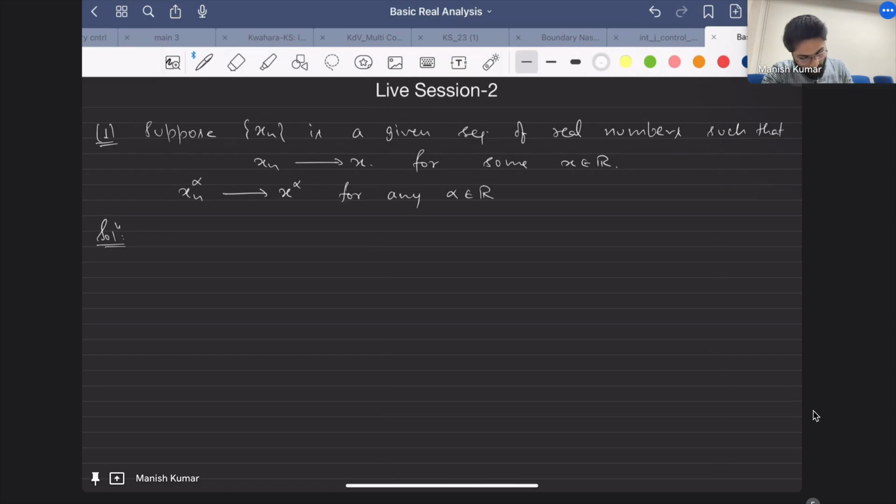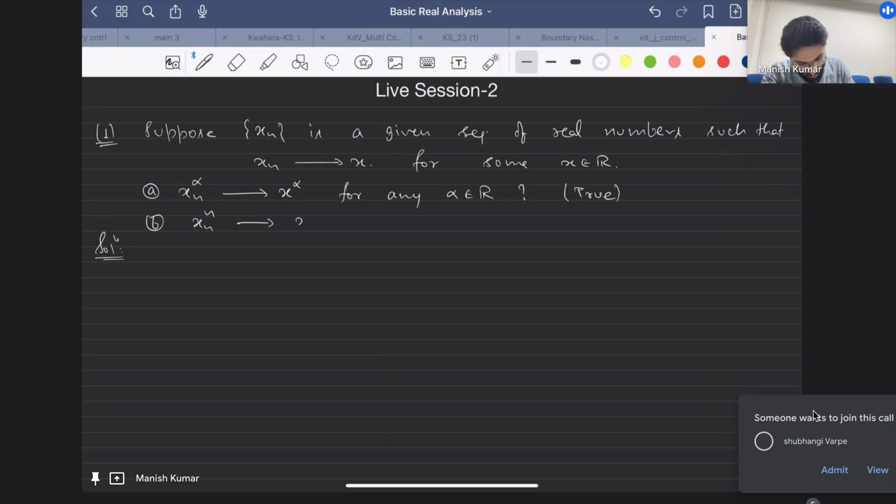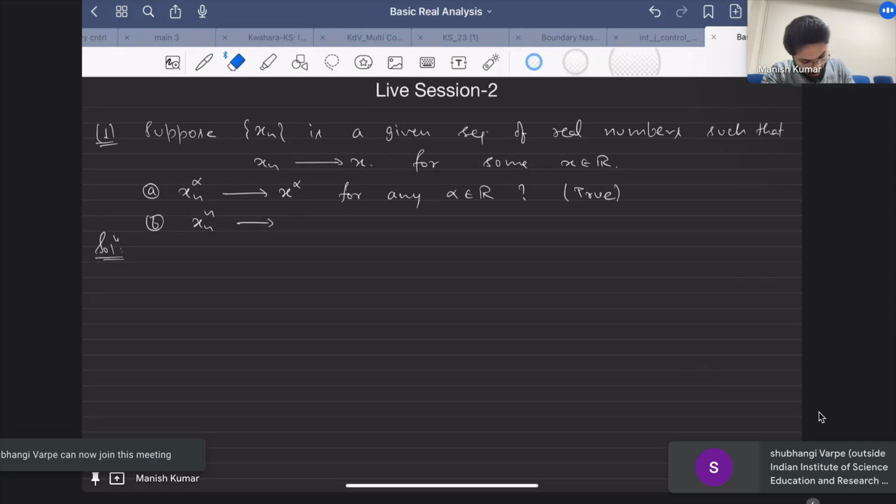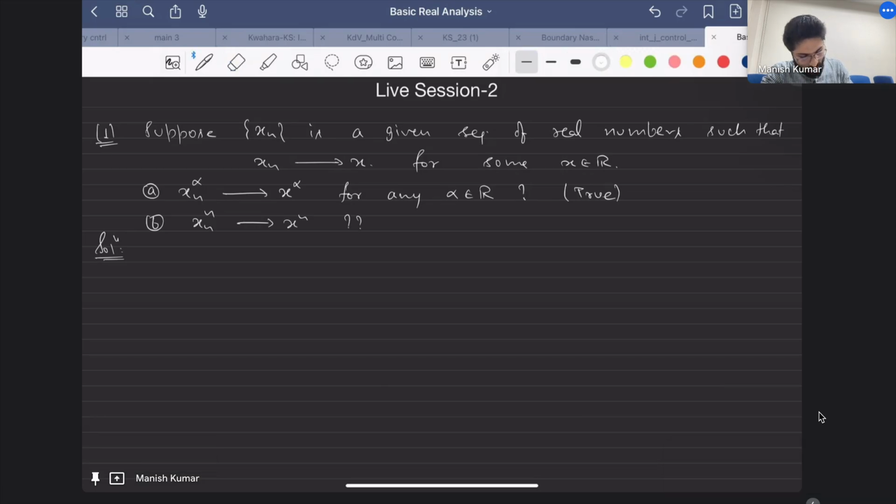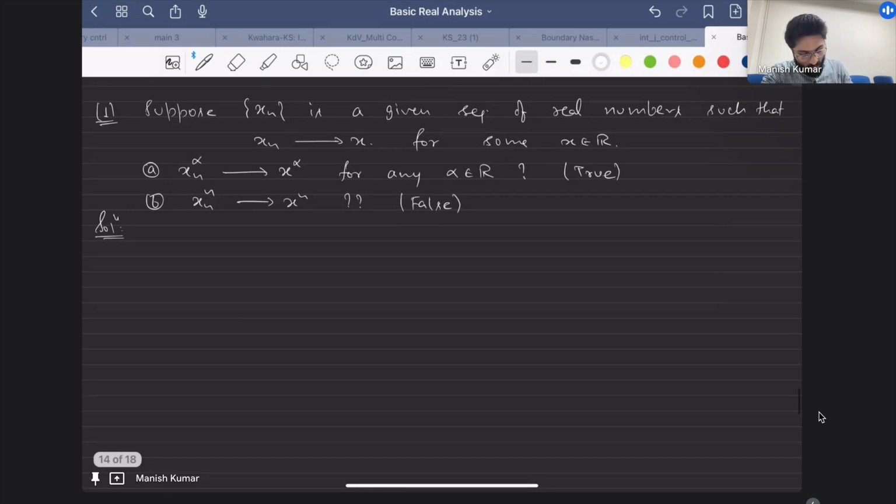So part A is true. I am not going to prove it, because it's very easy, one can do it very easily. You have a counterexample for B? Just a second. xn raised to the power n converges to x raised to the power n. Yes, tell me the counterexample that you have. So let's talk about part B.